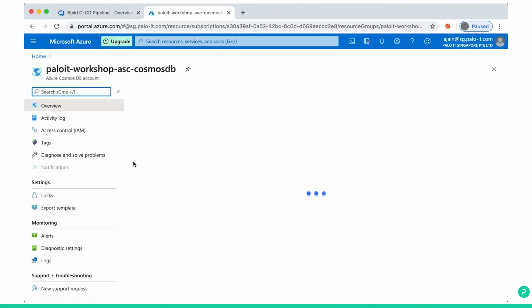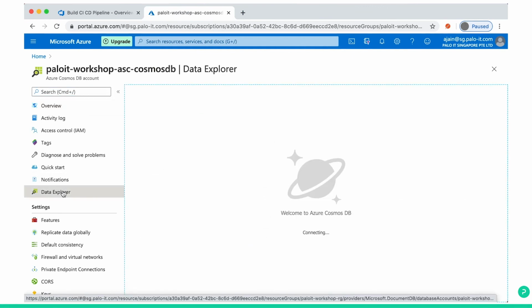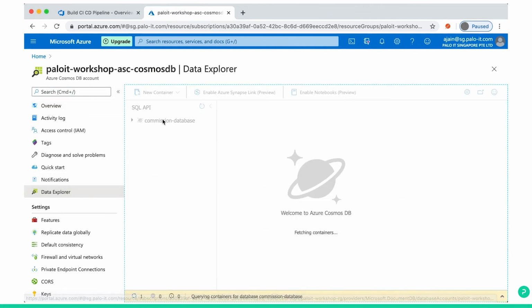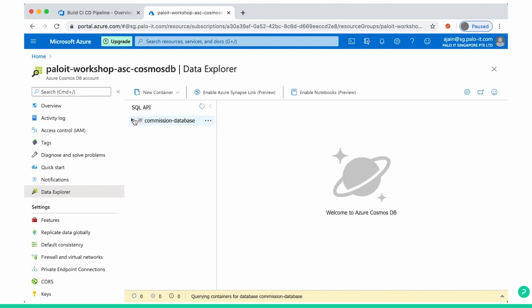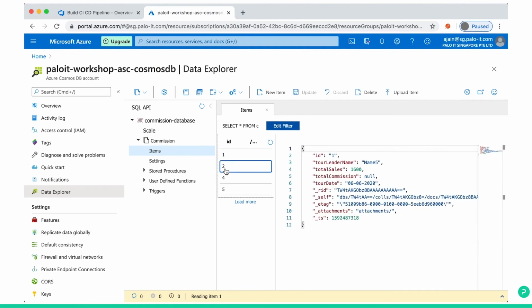Go to Cosmos DB, see your database server, then Data Explorer. You can click on the commission database. Then you have a commission table, click on items. You can see 5 records created. See all the records. These are your IDs 1, 2, 4 or 5. We have created this by posting data to the travel service, which called commission calculated, and it's in the database.